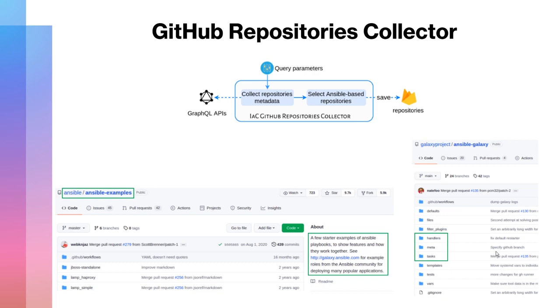It uses GitHub's GraphQL APIs to collect the repositories' metadata that are used to select the repositories that match the user criteria. Because Ansible is not tagged as a primary language on GitHub, we analyze the title, description, and folder structures of each repository to collect those based on Ansible.